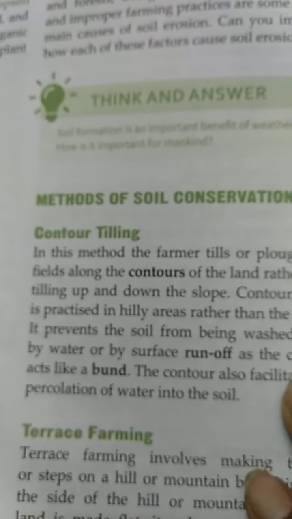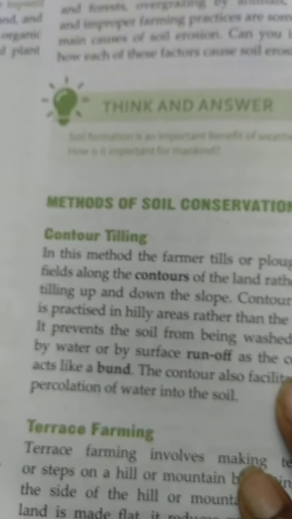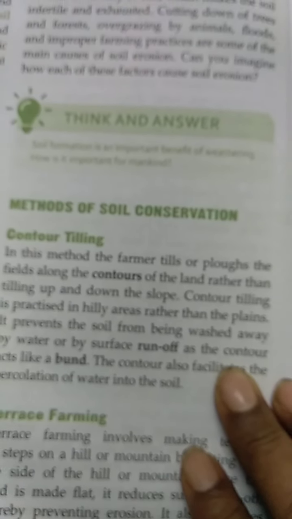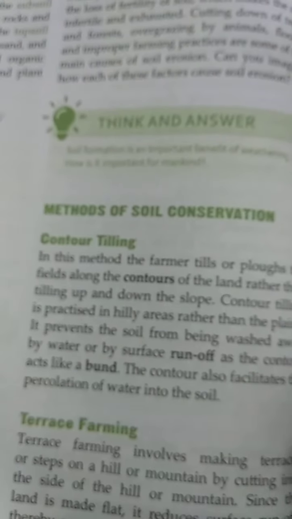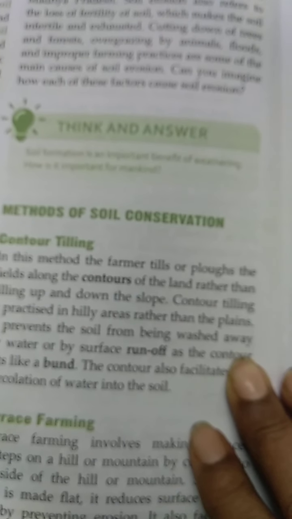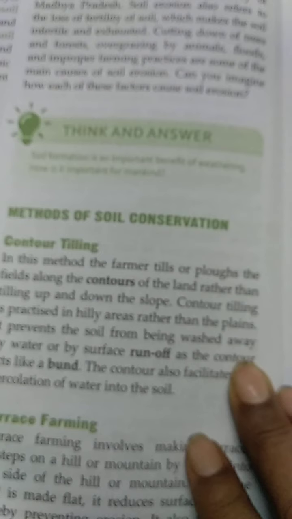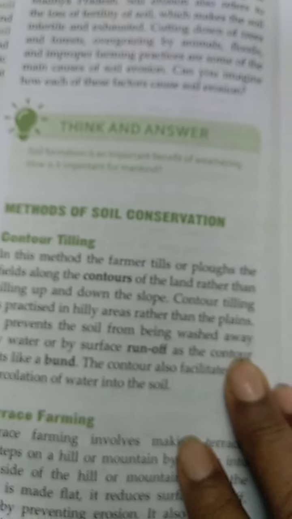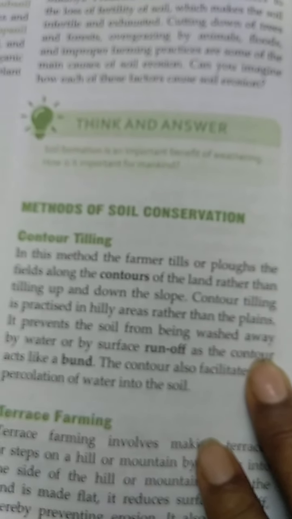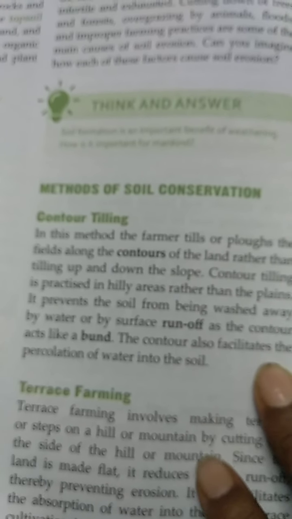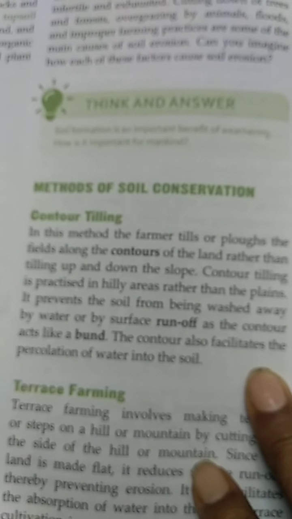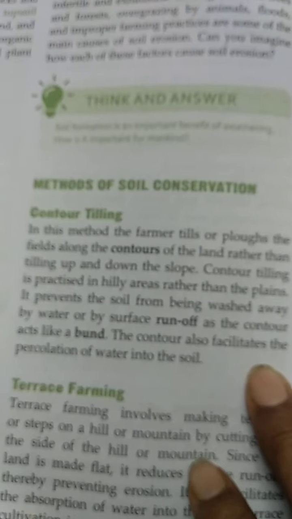Now, for conserving soil, what can we do? First and foremost, we have to find a method to stop this soil erosion. Farmers till or plow the field along the contours of the land rather than tilling up and down the slope. Contour tilling is practiced in hilly areas rather than in plains. Why? It prevents the soil from being washed away by water or surface runoff, as the contour acts as a bund. Now what is a contour?